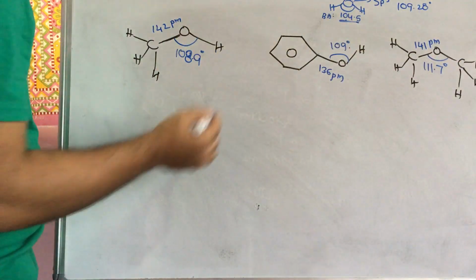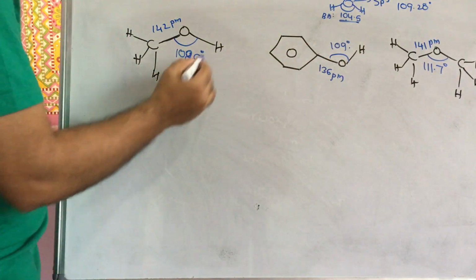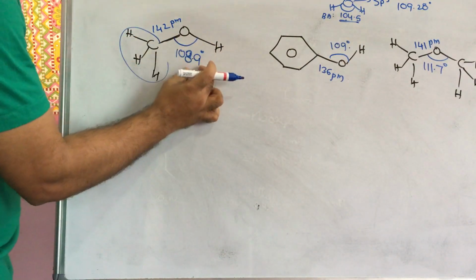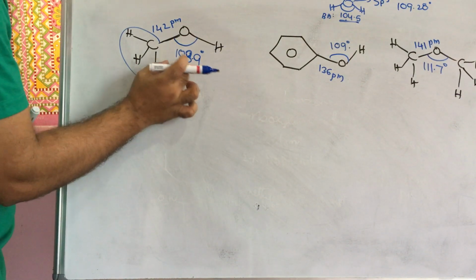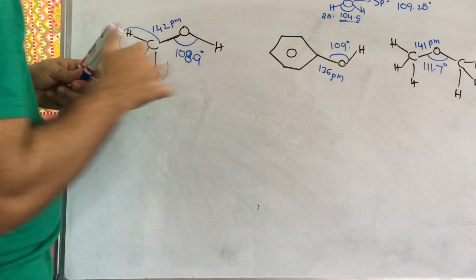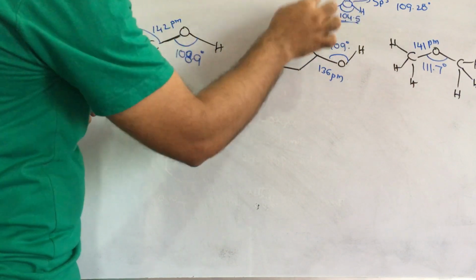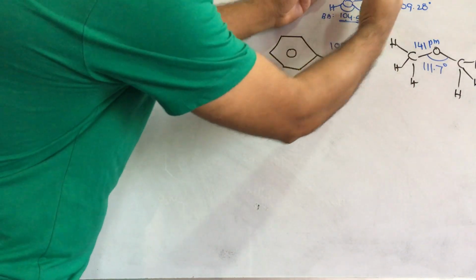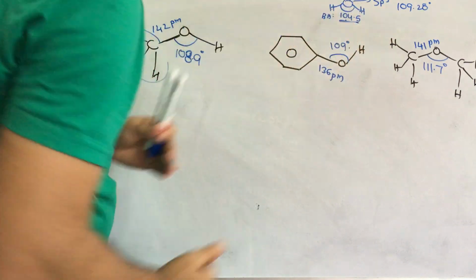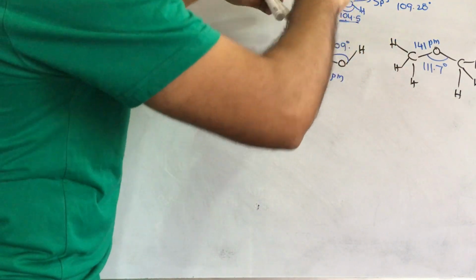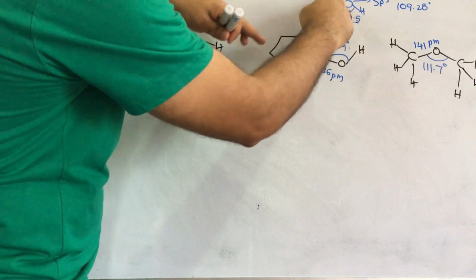Compared with the water molecule, where both sides have hydrogen, here there is a methyl group, so somewhat more repulsion exists between the groups and they move away. That's why the bond angle is increased. Hydrogen is a smaller group with less repulsion, and only lone pair repulsion is there. When the groups come nearer, the bond angle decreases. It decreased from 109 to 104 due to lone pair repulsion.